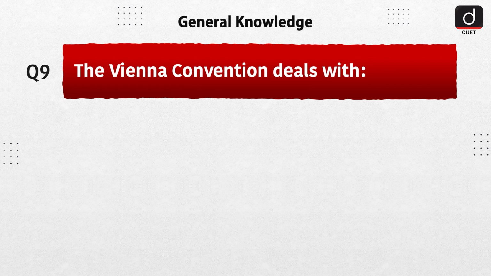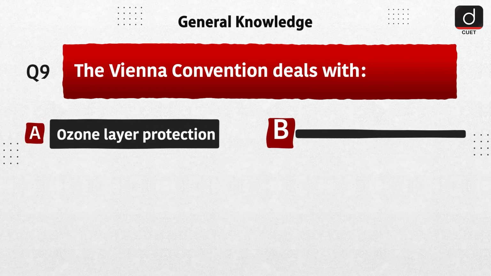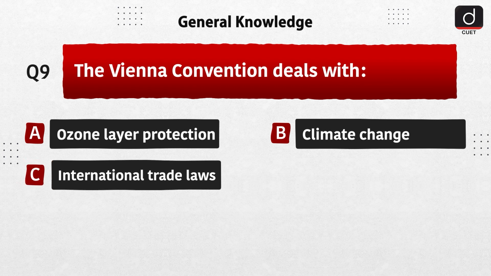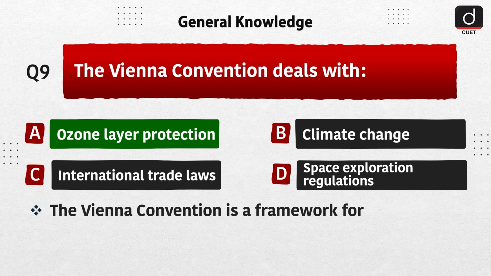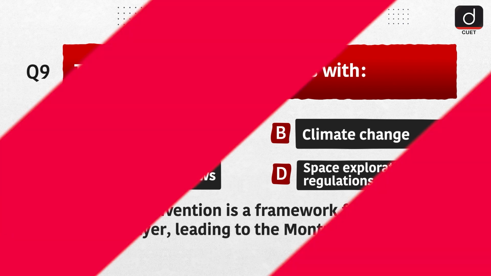reaction. Next question is, the Vienna Convention deals with option A, ozone layer protection. Option B, climate change. Option C, international trade laws. Option D, space exploration regulations. The correct answer is option A, ozone layer protection. The Vienna Convention is a framework for protecting the ozone layer, leading to the Montreal Protocol.